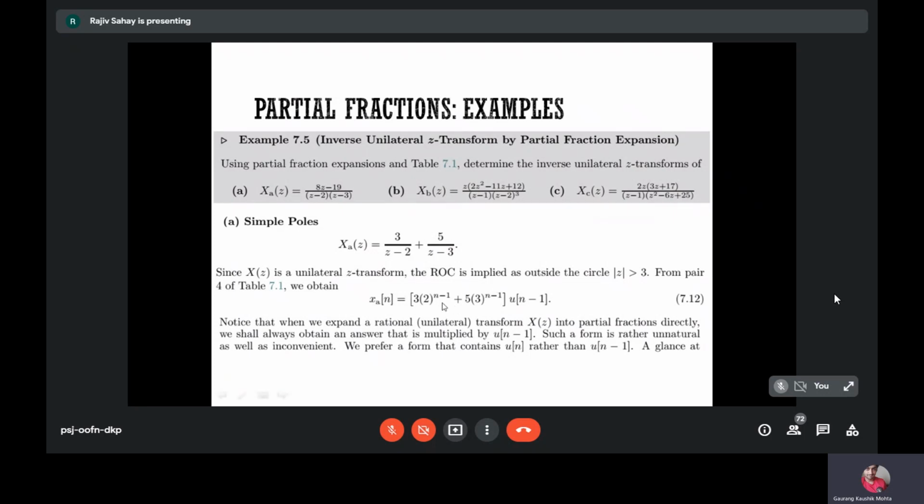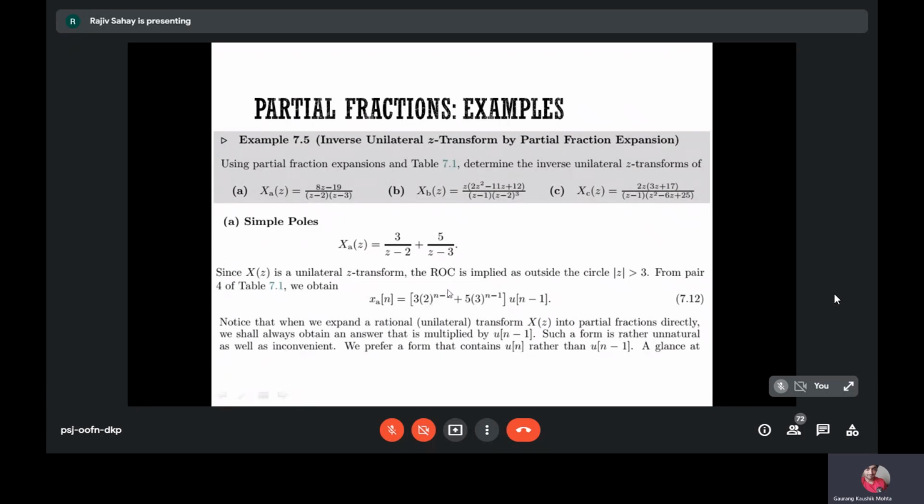So here it is. This is 3 by z minus 2. Ideally you should have something like 3 into z by z minus 2. That will have the form of 2 to the power n u of n. Because z is missing in the numerator, you will assume that you have 1 by z times z, so you're using the inverse of z into z.